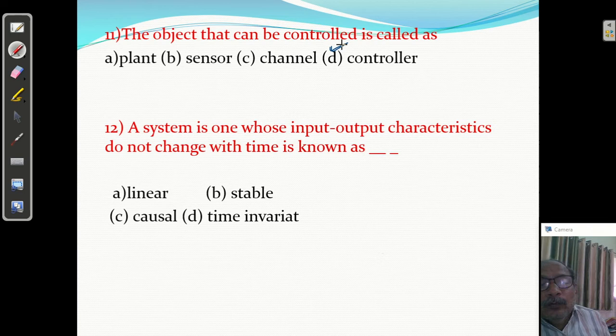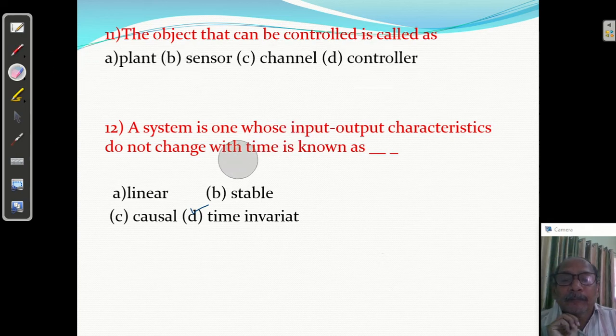Question number 12. A system is one whose input-output characteristics do not change with time. What is it called? Time invariant. If it does not change with time, what do we call it? Time invariant. So a system whose input-output characteristics do not change with the change of time is called time invariant. So question number 12, D answer is correct. Question number 13.